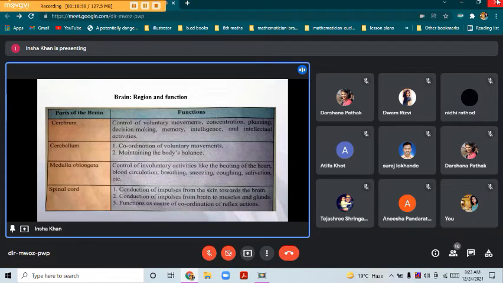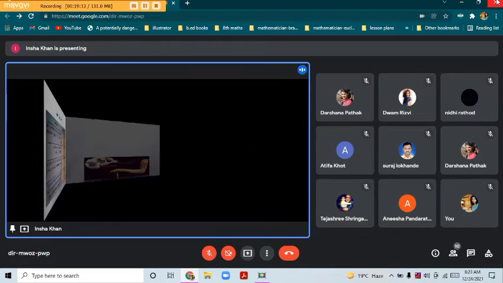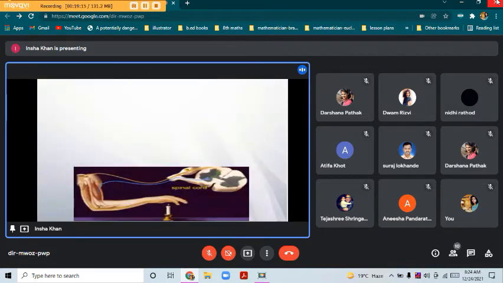Medulla oblongata controls involuntary activities like beating of the heart, blood circulation, sneezing, coughing, salivation, etc. And spinal cord, it carries all impulses, that is from the skin towards the brain, then from the brain to the muscles, and also for reflex action. So this was about CNS, that is central nervous system. Now we will see PNS, that is peripheral nervous system.